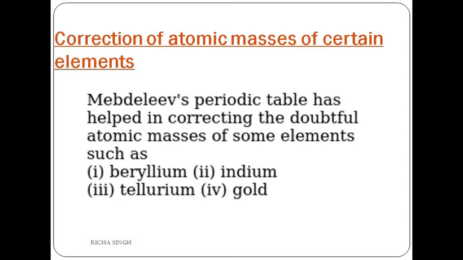But later he found that the atomic mass of beryllium is 9.0 u. So this was also a major contribution of Mendeleev, and he corrected the atomic masses of many other elements too, such as indium and gold, along with beryllium.